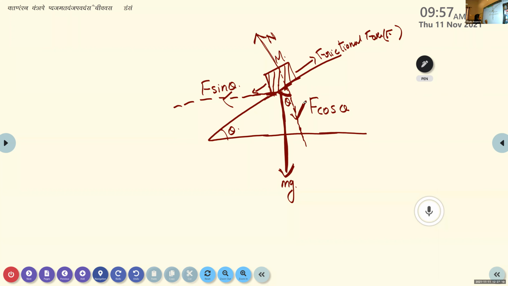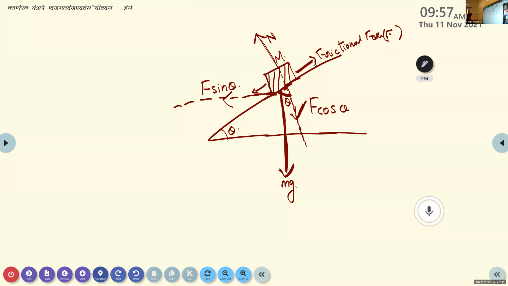The vertical component is F cos theta. Since the object is on an inclined surface, its motion is downwards. At the same time, a frictional force acts on the body in the opposite direction, because friction is an opposing force which opposes the relative motion of the object.